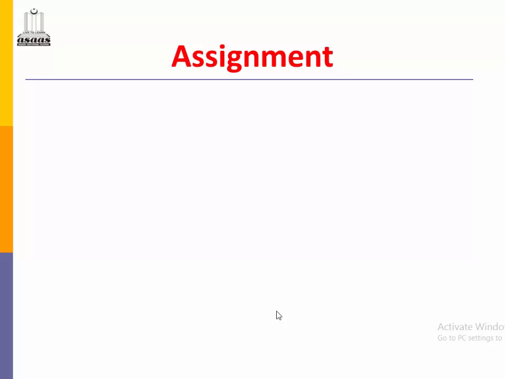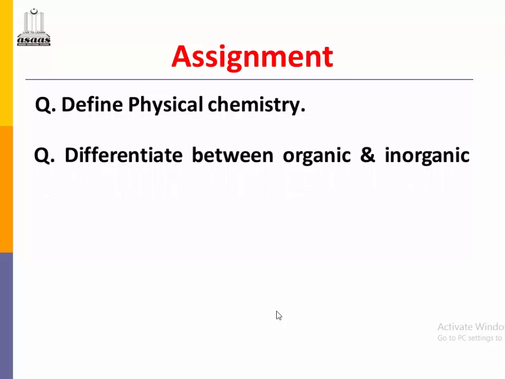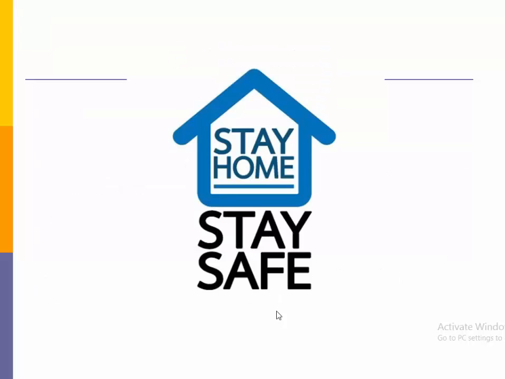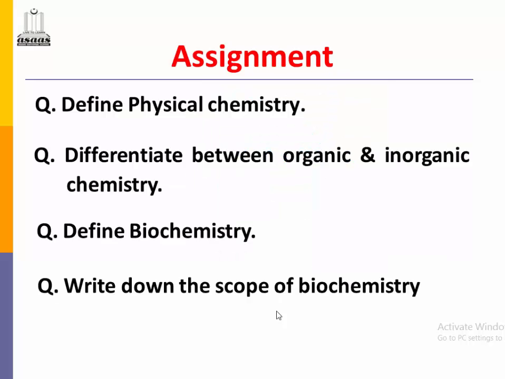Now, dear students, at the end of this lecture, I have questions for you to learn and practice. First, define physical chemistry and the difference between organic and inorganic chemistry. Then define biochemistry, and lastly, write down the scope of biochemistry. Recall the answers to these questions again and again, learn them by heart, and then practice them twice in your summer task. You have to read pages 2 and 3 of your chemistry textbook. If you don't have the textbook, you can download it from the link given in the description below the lecture.